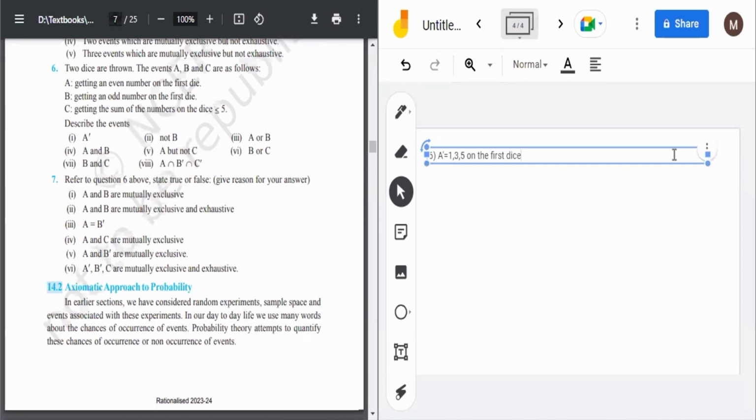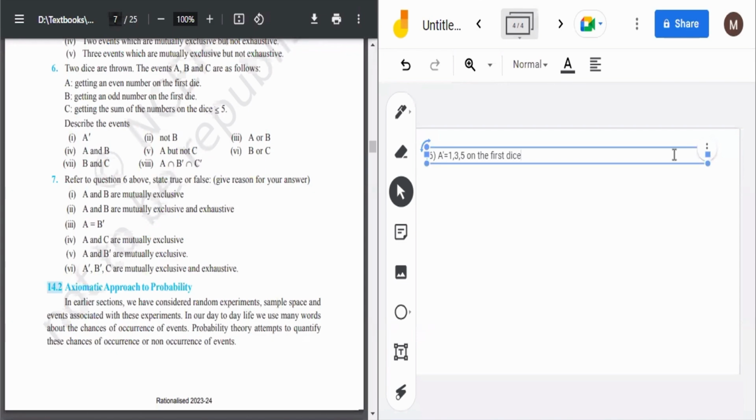ठीक है. ए एंड बी इज ए इंटरसेक्शन बी टाइप ऑफ थिंग. मतलब जो ए में भी है और बी में भी हो. सो ए एंड बी इज नल सेट, because it is not possible that a number which is even can also be odd. So a and b is a null set. A but not c is same as a minus c. मतलब जो a में है लेकिन c में नहीं है. कोई भी even number odd number नहीं हो सकता. So a minus c is nothing but a only.